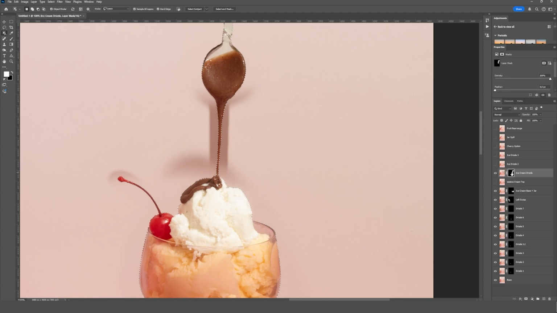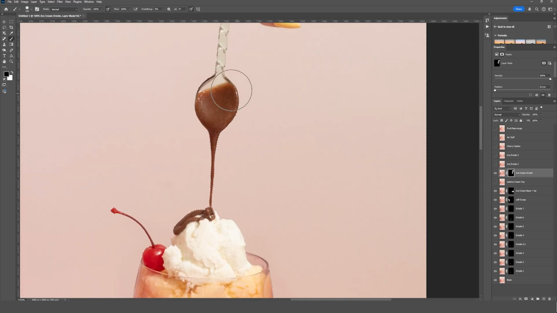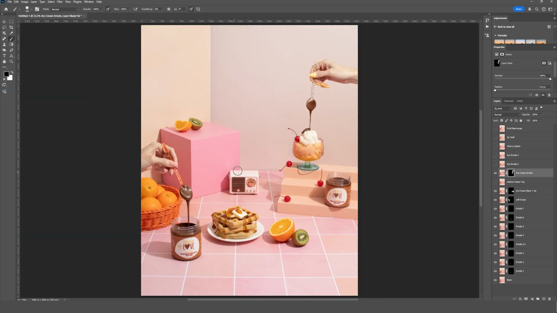So go back to your layer mask, make sure we're on the mask. And we actually want to invert this selection so that we can paint away this area of the wall. So I'm gonna hit Control-Shift-I to invert the selection, and now our wall is selected. So with the brush tool, we can come back in. We wanna use a black brush to paint this away. And now you can see the shadow is gone. Just make sure you don't get too close to other areas. But just like that, we got rid of our shadow. And if we zoom out here, now we just have that beautiful drizzle.